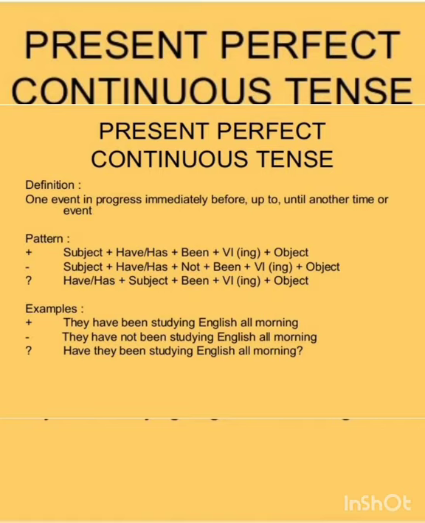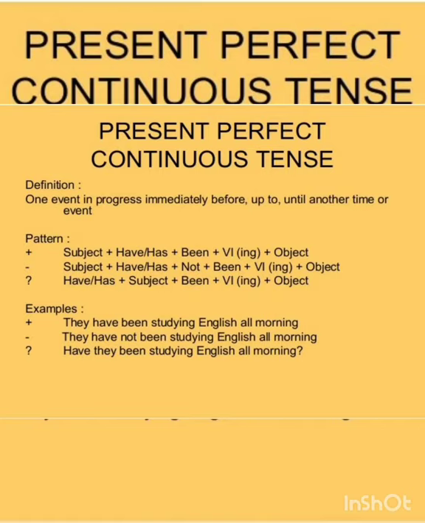I have forgotten to tell you, sorry. If we want to frame the sentence in a positive form, the formula should be subject plus helping verb plus been plus verb 1 plus ing plus object. If we want to frame a negative sentence, in that case, subject plus have or has plus not plus been plus verb 1 plus ing plus object.